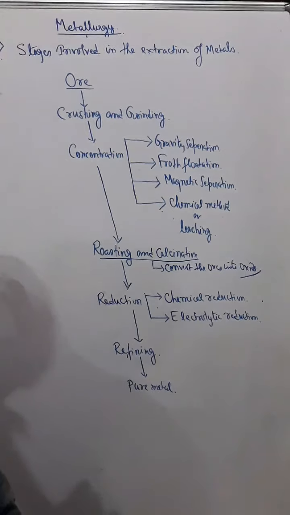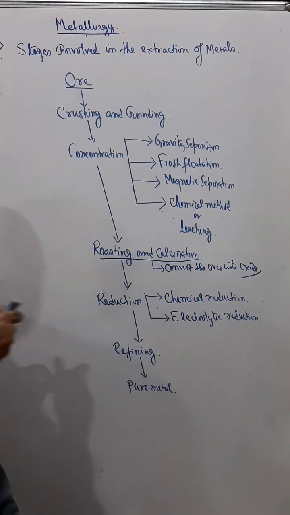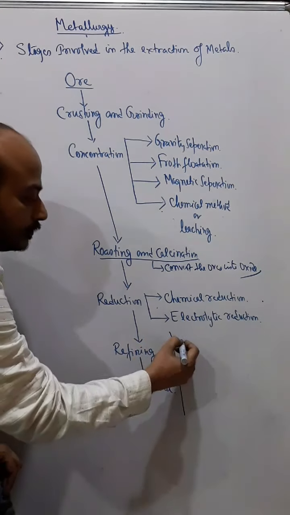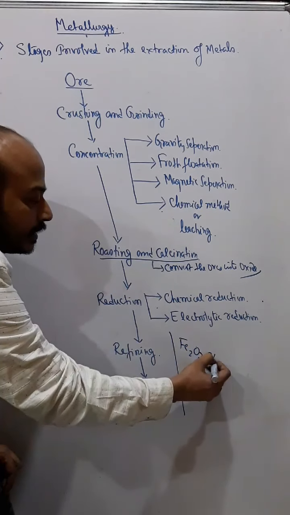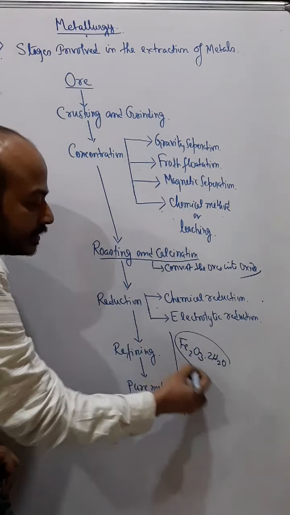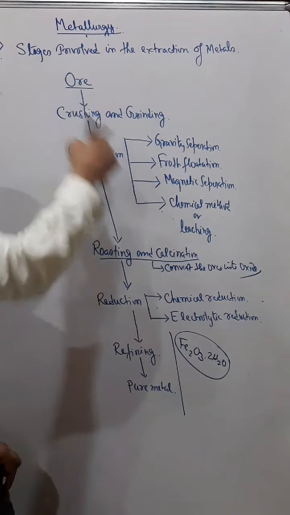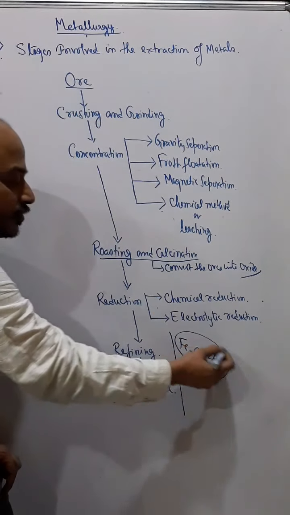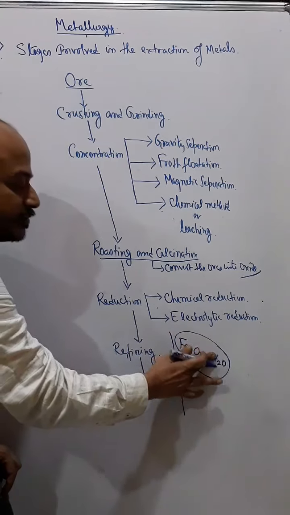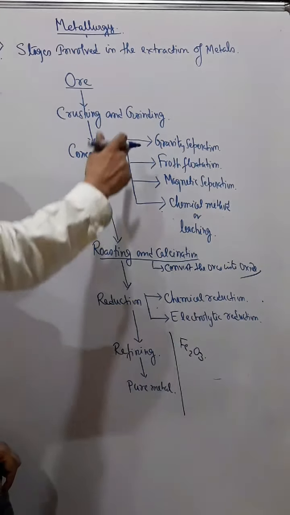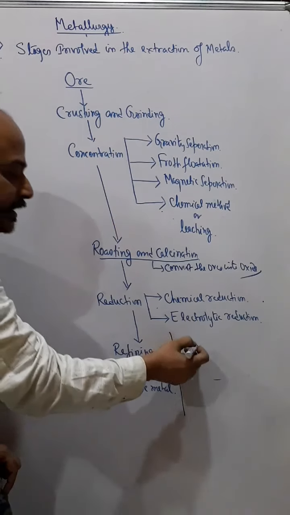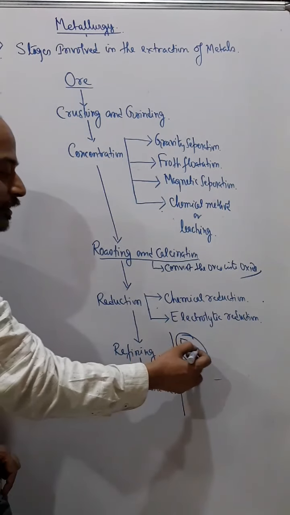We convert, say, hematite. This is iron ore. We first concentrate this, remove the moisture and the earthy impurities, and then we get iron oxide.